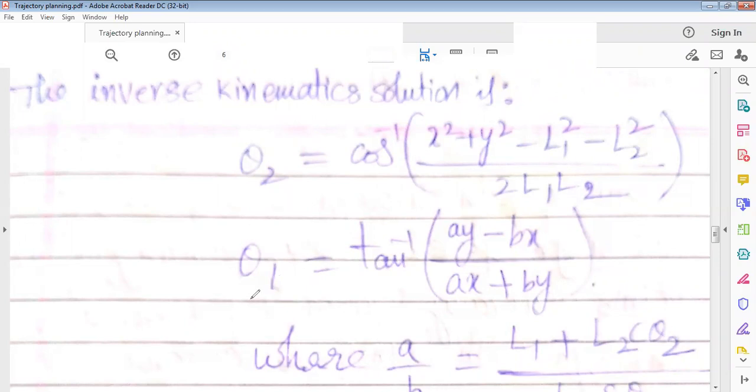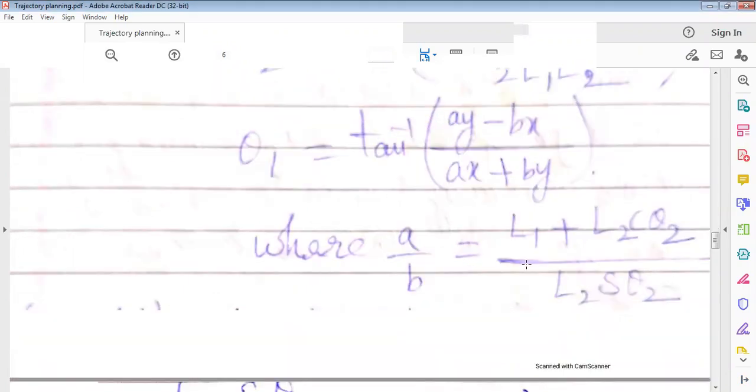Theta 1 is equal to tan inverse of ay minus bx by ax plus by, where a and b are in terms of the link lengths and joint angle: a is L1 plus L2 cos theta 2, and b is L2 sin theta 2.